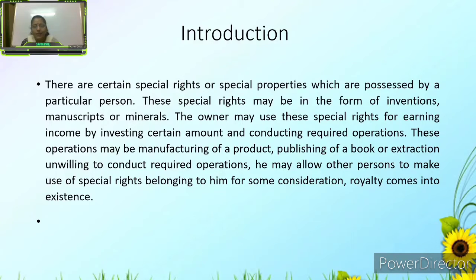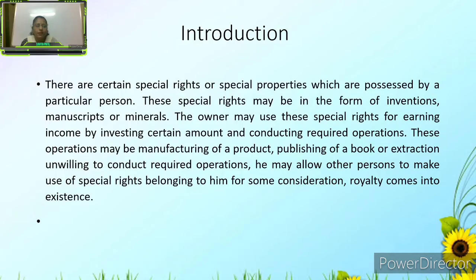Friends, there are certain special rights or special properties which are possessed by a particular person. These special rights may be in the form of inventions, manuscripts, or minerals. The owner may use these special rights for earning income by investing a certain amount and conducting required operations. These operations may be manufacturing of a product, publishing of a book, or extraction of minerals. If he is unwilling to conduct the required operations, he may allow other persons to make use of the special rights belonging to him for some consideration. Then royalty comes into existence.